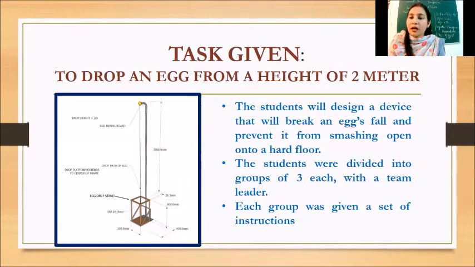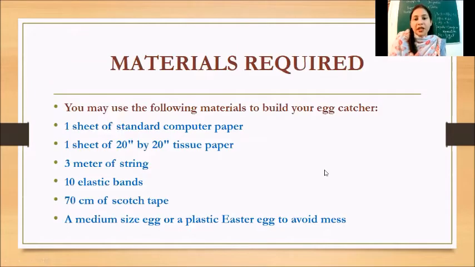Now we will be allotting a project. They are supposed to drop an egg from a height of 2 meters. So they have to design a device that will break the egg's fall and prevent the breaking of egg from this much height. So students will be divided into groups of 3 each, and a team leader will be selected by them, and each group will be given a set of instructions. They will be using these materials: some computer paper, and that basic egg catcher made up of wood, tissue paper, some thread, elastic bands, and sellotape, and a plastic egg may be given to avoid the mess.